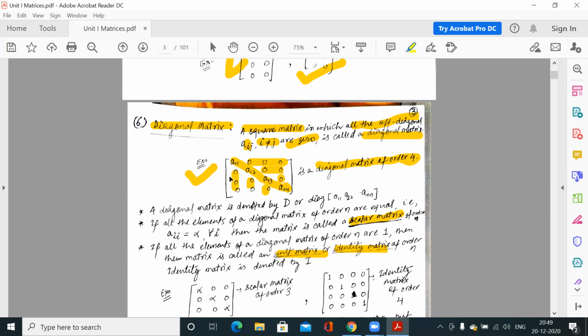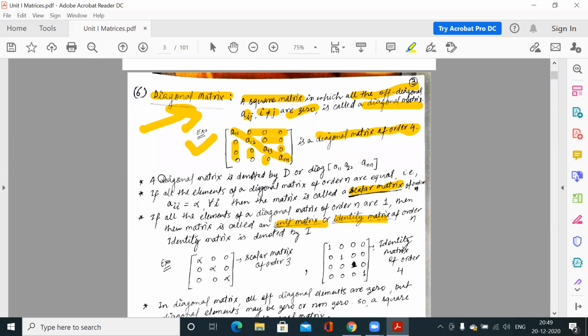So if in any square matrix these off diagonal elements are 0, then it is a diagonal matrix, meaning the elements other than the diagonal are 0. The diagonal elements may be any real number or complex number. The diagonal matrix is denoted by capital D, or we write diag, and then the diagonal elements a11, a22, ..., ann.